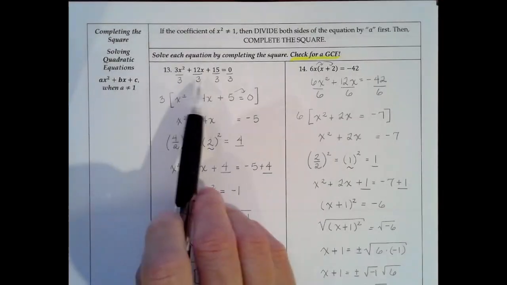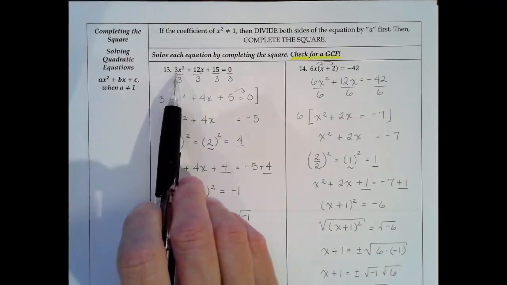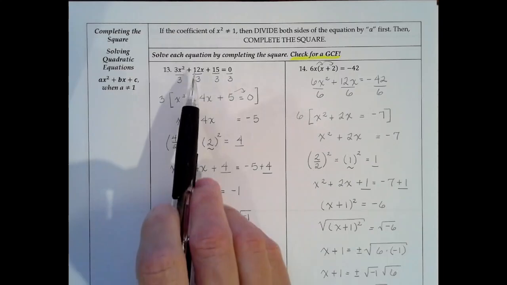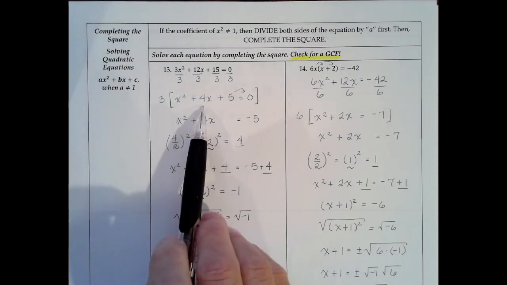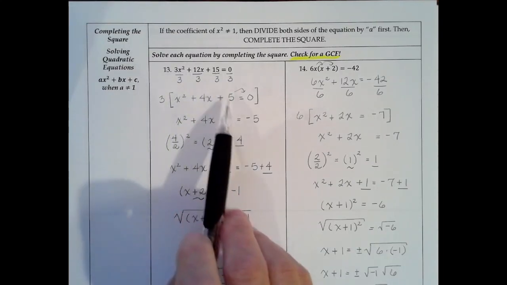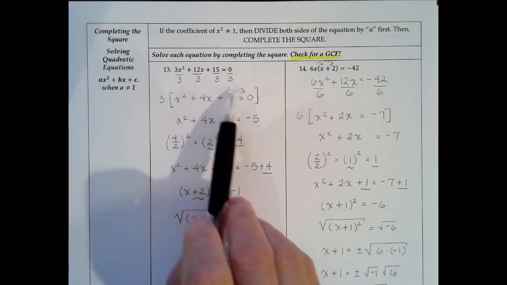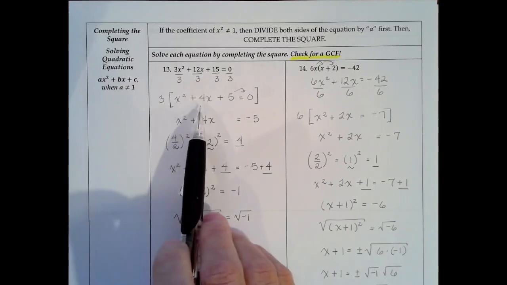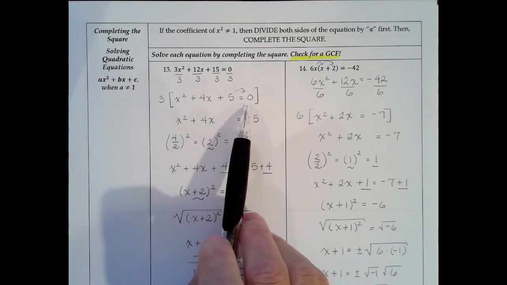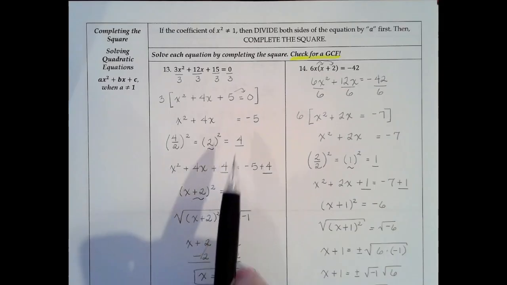So if we divide the 3 into each of these terms, we can simplify them. 3 divided by 3 is 1, so we get 1x squared. 12 divided by 3 is 4, so we get 4x. 15 divided by 3 is 5, and then 0 divided by 3 is 0. So we get x squared plus 4x plus 5 equals 0.